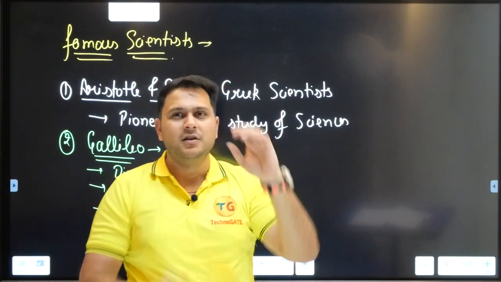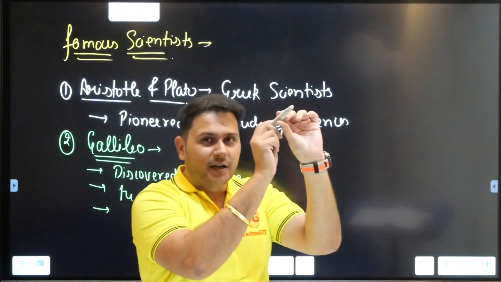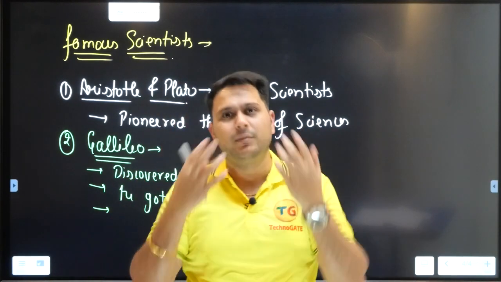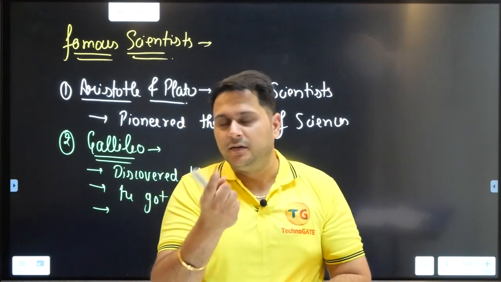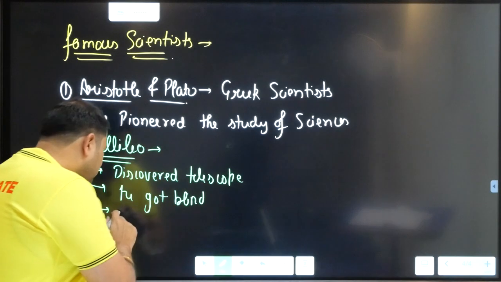Suppose this is the telescope, he kept looking at the sun, and when he kept looking at the sun, he went blind. Right? So he finally went blind. Right? Now, he was punished by the church.